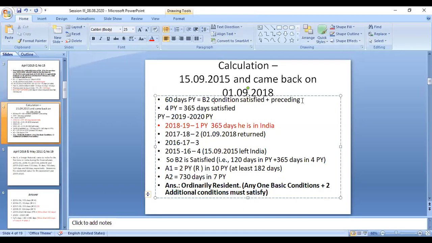What is part 2? Part 2 of the basic condition is that for the 4 years preceding the previous year, he has to have stayed in India for 365 days. The previous year is 2019-20. Preceding previous years means we go back: 2018-19, 2017-18, 2016-17, 2015-16. First year, second year, third year, fourth year, so 4 preceding years. In these 4 years, now we can go back to the problem and take it from the problem extract.